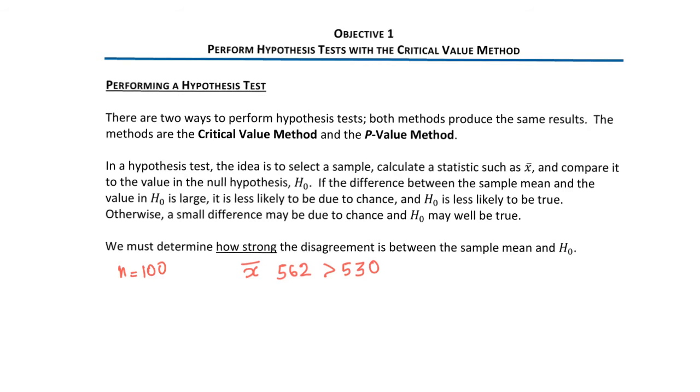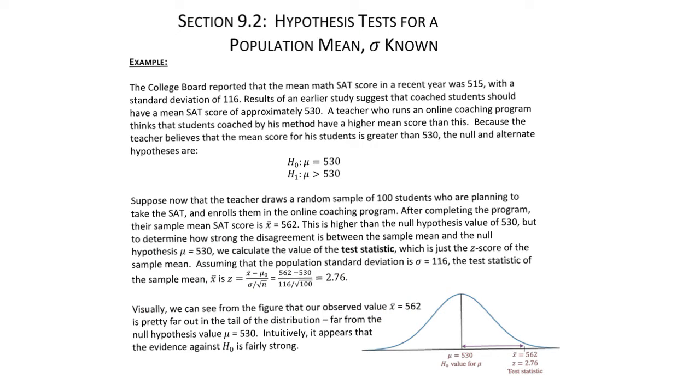So let's look at this example. This is the same situation I have been talking about, and the teacher who runs the online coaching program believes that the mean score of the students is greater than 530. So the null hypothesis will be mu equals 530 and the alternate hypothesis will be mu greater than 530, because the teacher believes that the mean score of the students is greater than 530. That's why we use the greater than sign for the alternate hypothesis.